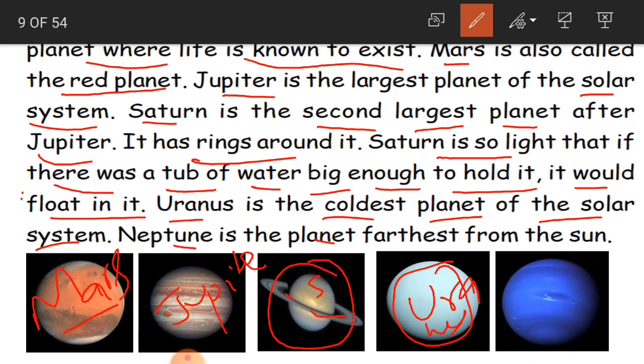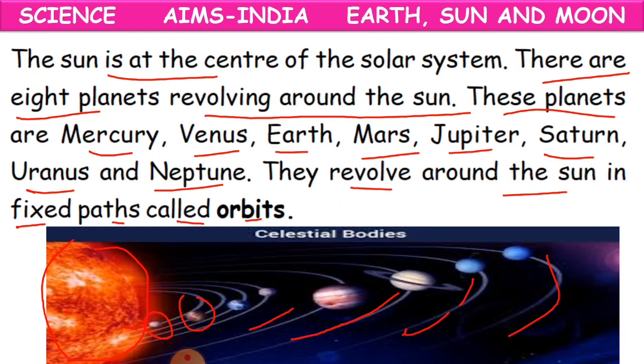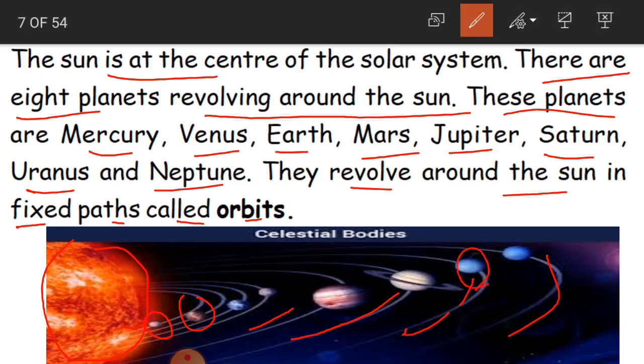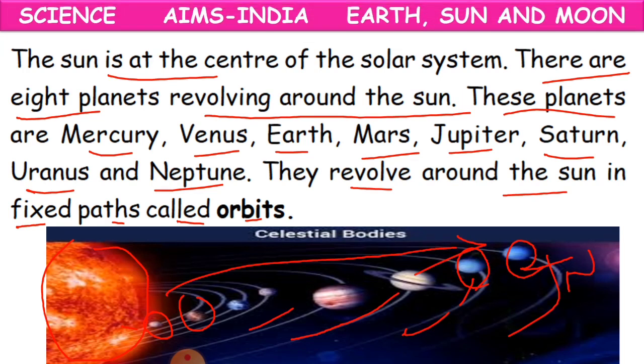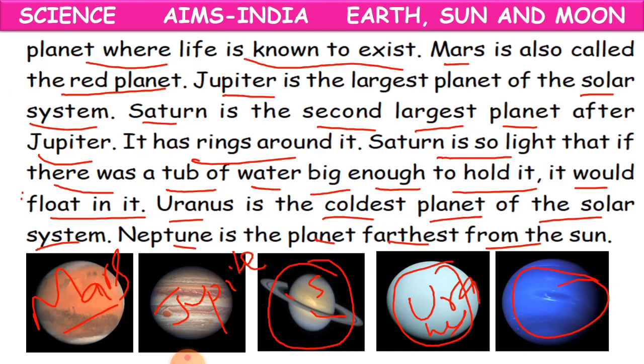And Neptune is the planet farthest from the sun. The last planet, Neptune, is the farthest. If you can see, children, here, this is Uranus and this is Neptune. It is very far from the sun, that is why this is the farthest planet from the sun. Clear, children? So this is about all the 8 planets in the solar system.